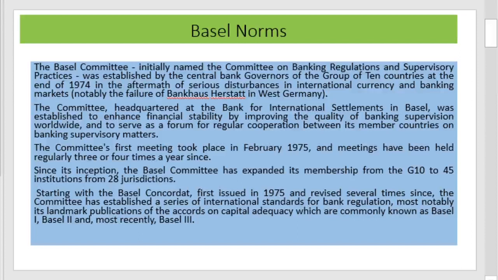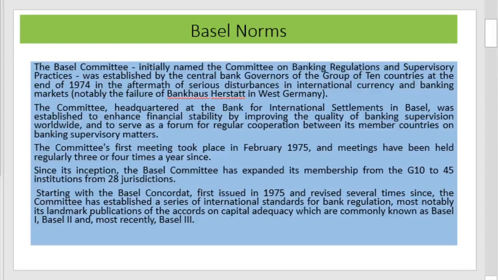And a brief history is given here. The Basel Committee, initially named the Committee on Banking Regulation and Supervisory Practice, was established by the central bank governors of the Group 10 countries at the end of 1974 in the aftermath of the serious disturbances in the international currency and banking markets.